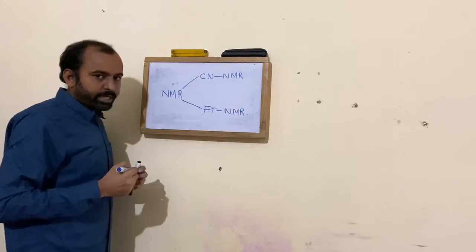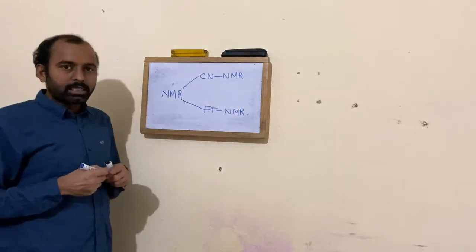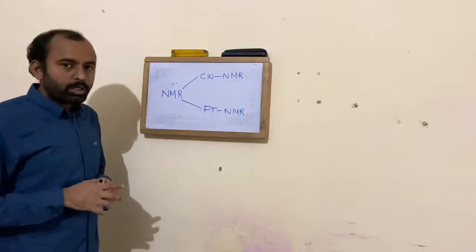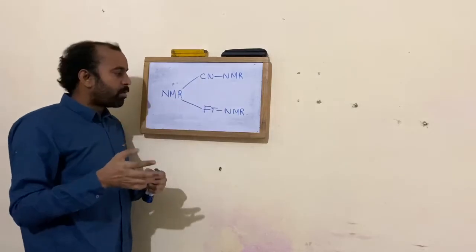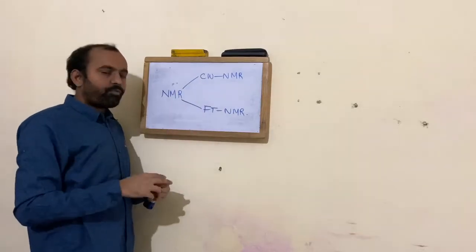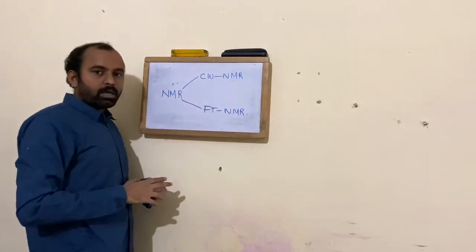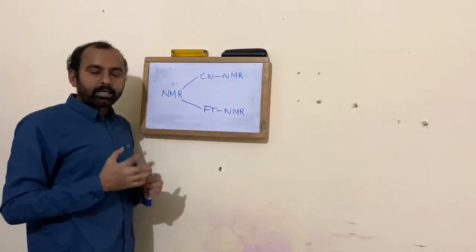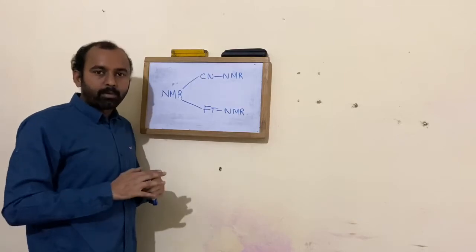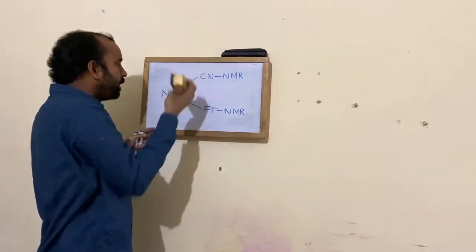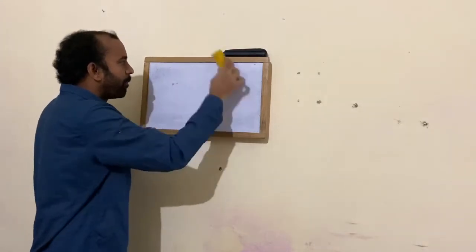Now what is FT NMR and what is CW NMR? These are also differences you need to know. CW NMR is continuous wave NMR and FT NMR is Fourier transformation NMR. The difference between these two is what is applied at a constant level and what is swept in the molecule. Let us see what happens in CW NMR.